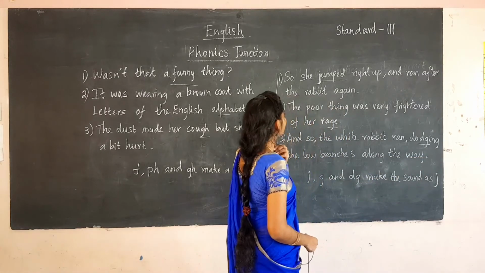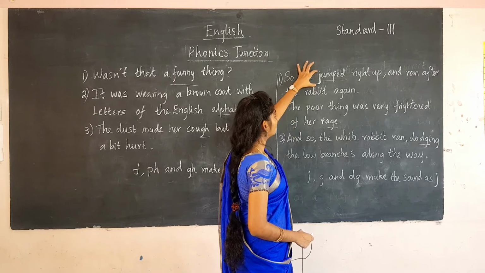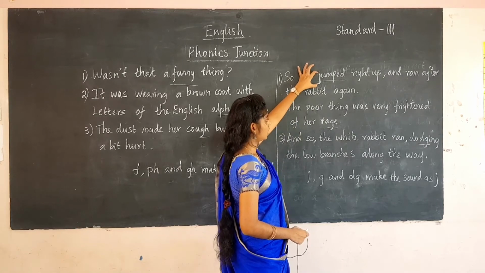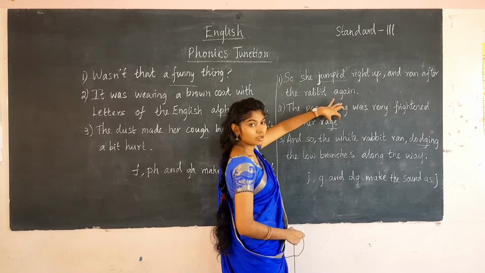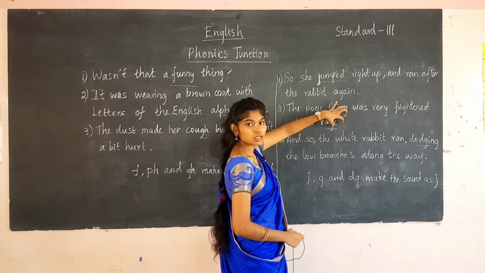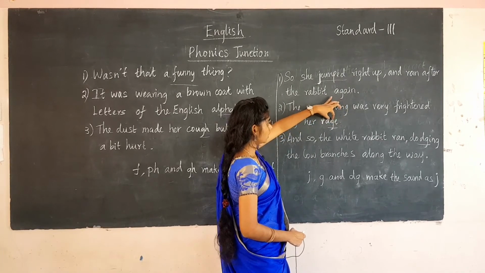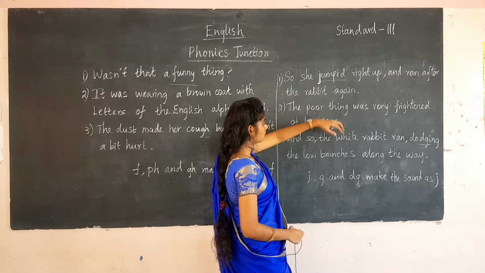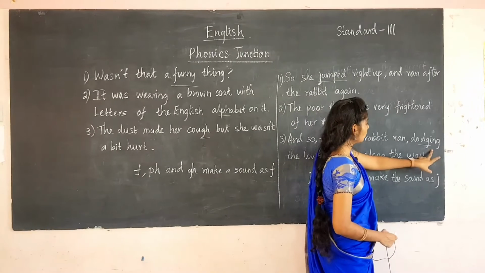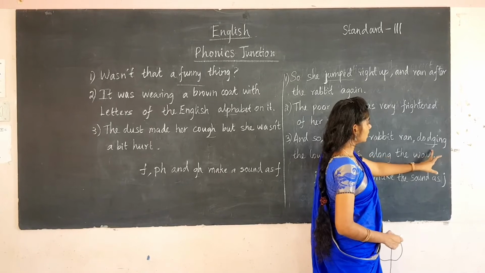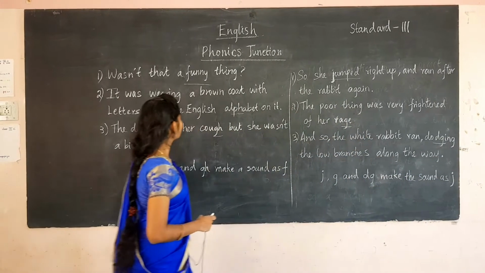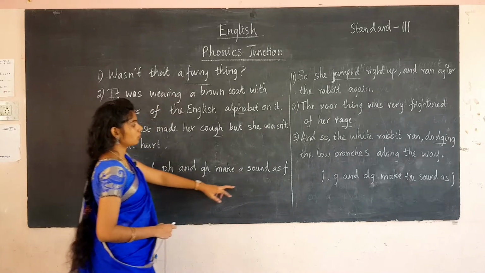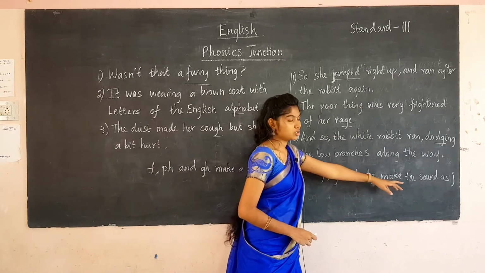So what are the things we have seen here? In jumped, the pronunciation J is J. And here the word I have taken is rage. Here the last letters, GE, make the sound J. And here dodging I have taken, so here DG makes the pronunciation J. So in the last part we have seen the pronunciation of F, and here the pronunciation of J.